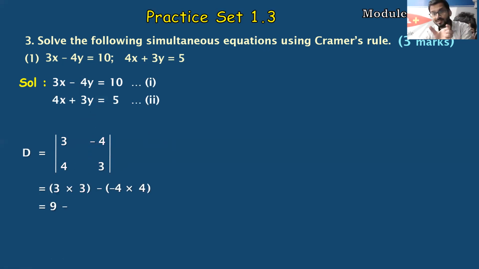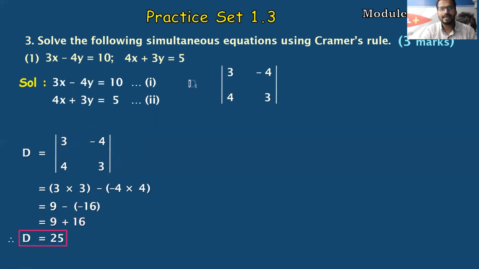Minus 4 into 4 is minus 16. We'll write it in the bracket. Whenever you have a minus sign, students, make sure you are taking the help of brackets. Brackets will always save your marks. Now minus into minus is plus, so 9 plus 16 is nothing but 25. So the value of D is 25.